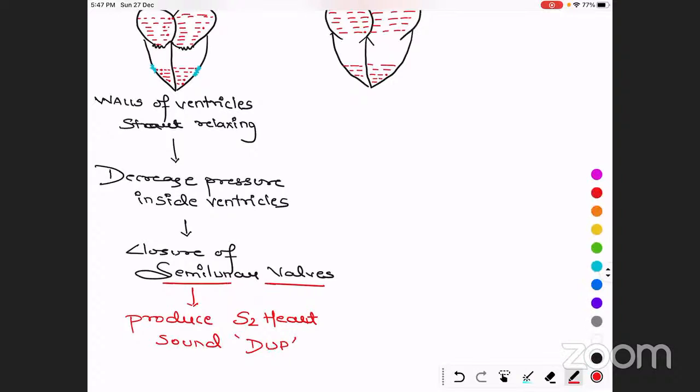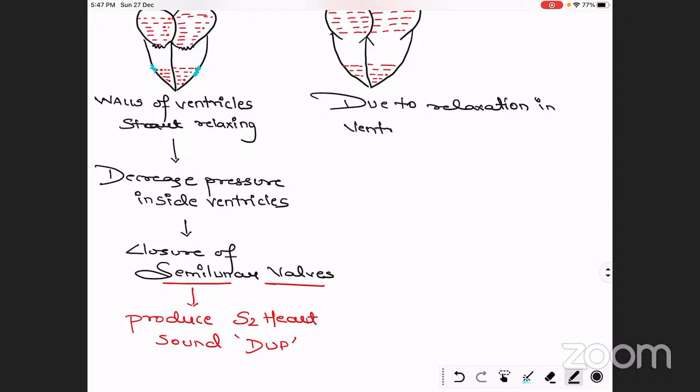So in the rapid inflow, due to relaxation in the ventricles, the pressure inside the ventricles falls further. Okay, it is going to rapidly fall.